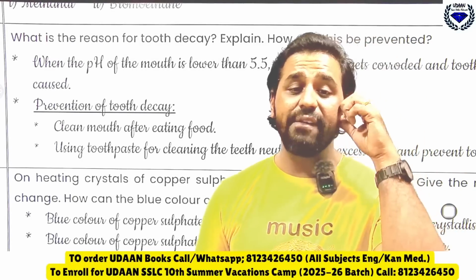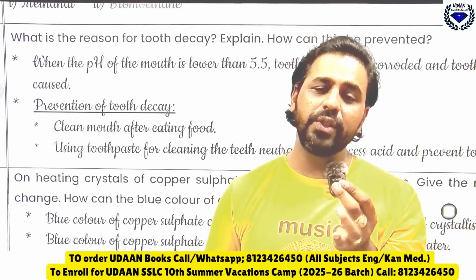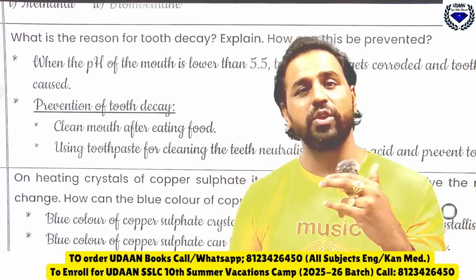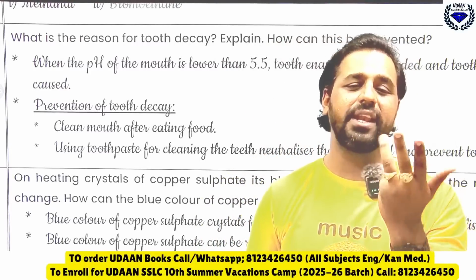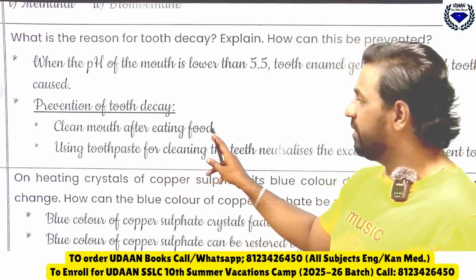Yes, you have one method. What do we say? You should use toothpaste, not toothbrush. I have seen many students write toothbrush. A toothbrush is a material. You have to write to use toothpaste. See, clean the mouth after eating food.